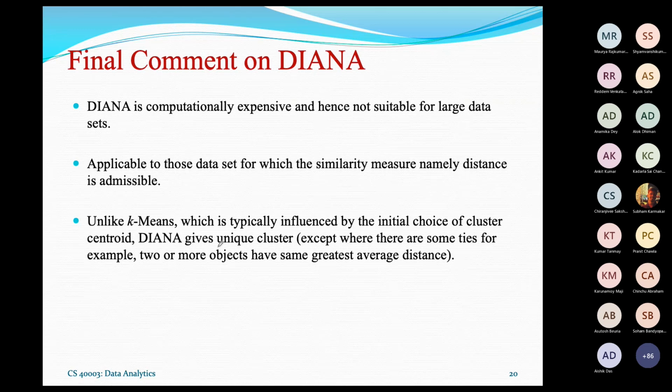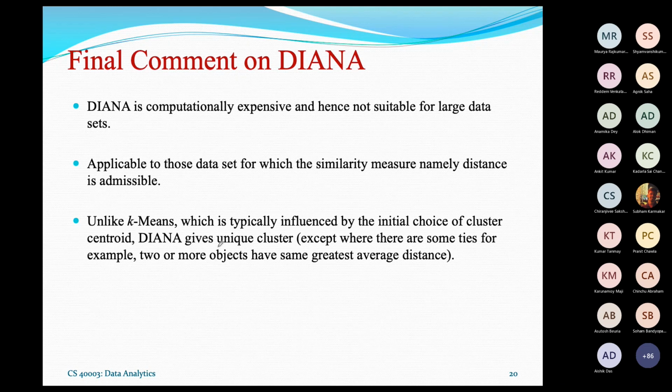Splinter object selection is based on the greatest average distance calculation. But here the clustering may not be unique. In some situations, if two or more objects have the same greatest average distance, there is a dilemma about which object to select as the splinter object. In that case, you can take any one arbitrarily and start with it.